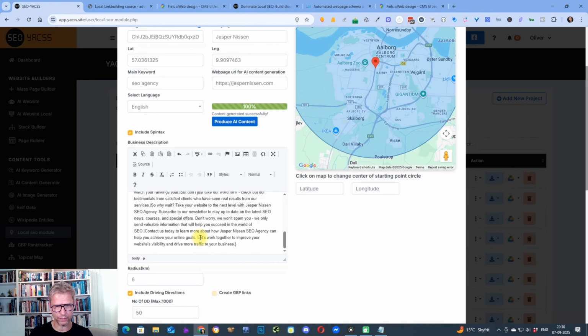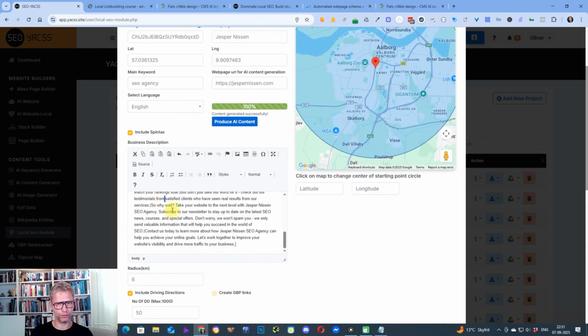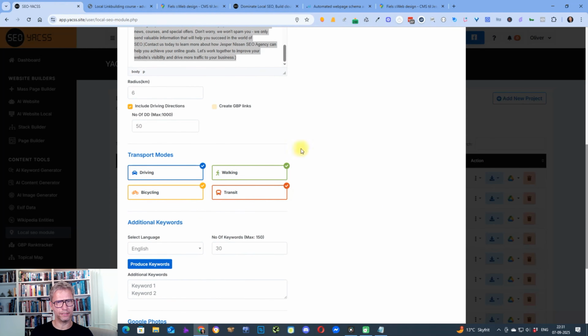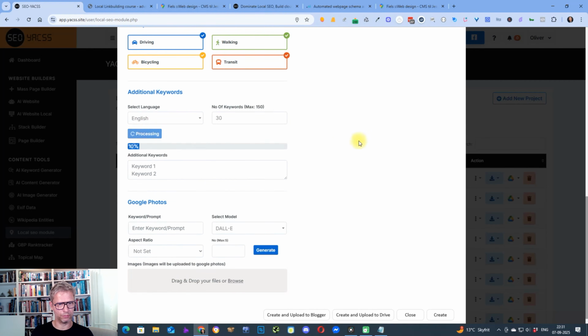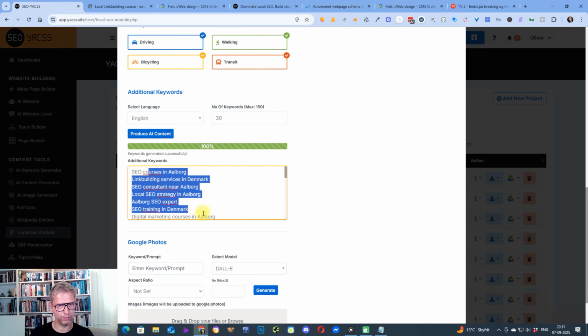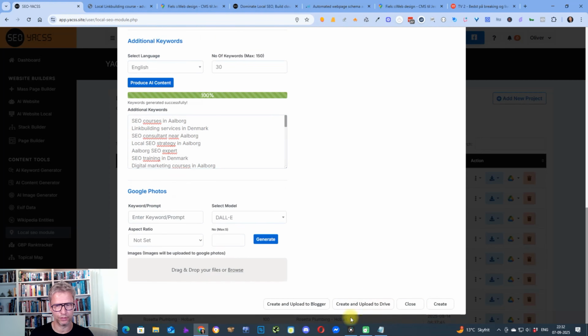We're actually using this article in a Spintax version and uploading it to the Google My Maps. I have said that I want 50 driving directions, so we will create 50 versions of this article. Each of these articles has one driving direction connected to it in the Google My Maps. Let's also produce some keywords. You can see all of these keywords are keywords that we're going to incorporate into this local SEO project.